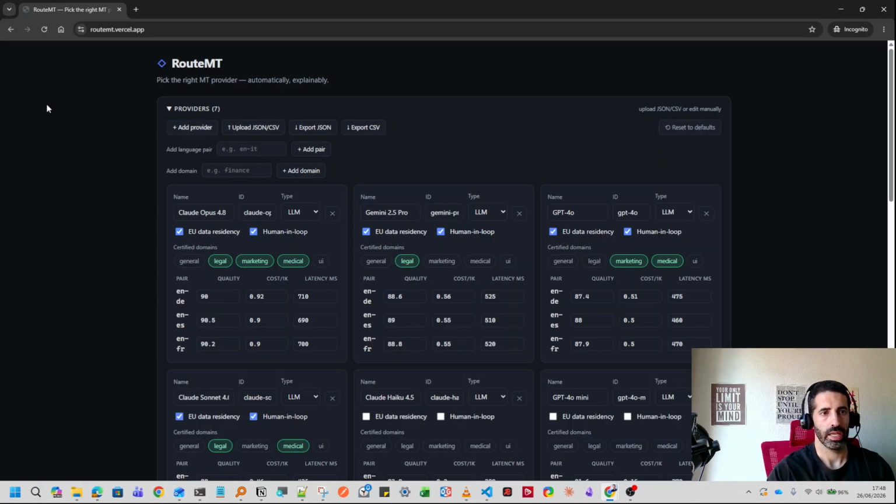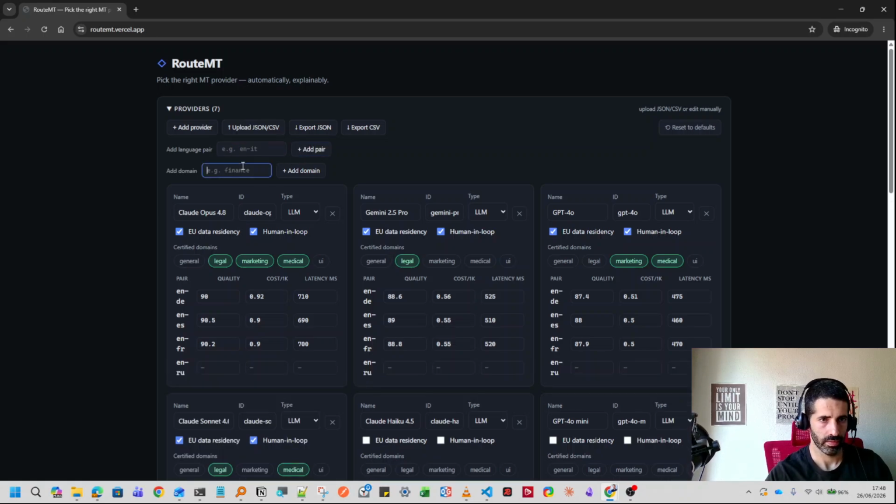It allows the import and export in JSON and CSV files, and you can add manually a language pair, or a domain, for example, finance.